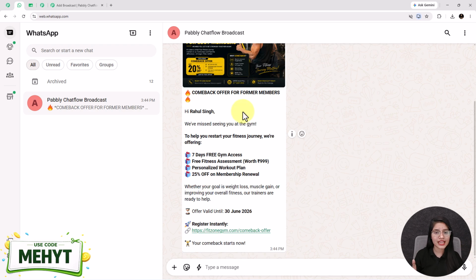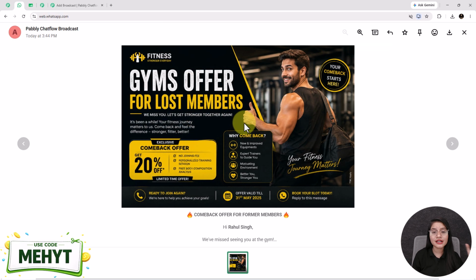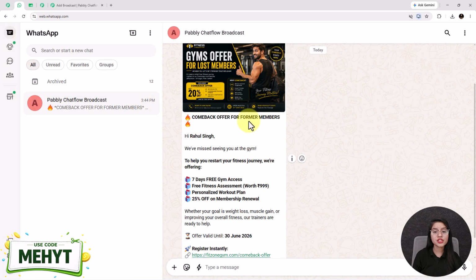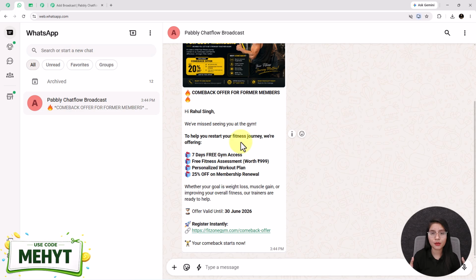Just look at this campaign. This is not just a plain text message. It's a professional comeback offer, includes a personalized greeting, an attractive promotional banner, exclusive discounts, and many more. The moment an older member receives this message, they are reminded about their fitness goals and given a good reason to start coming back again.